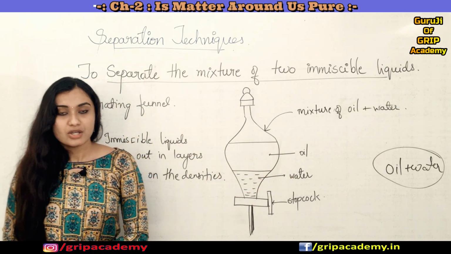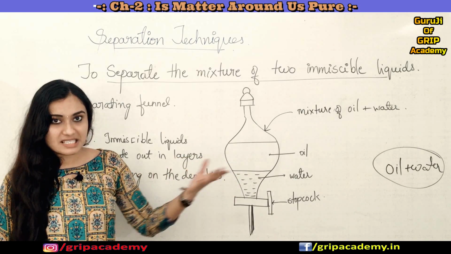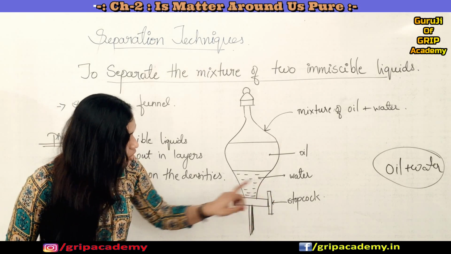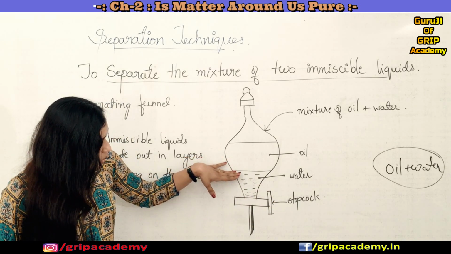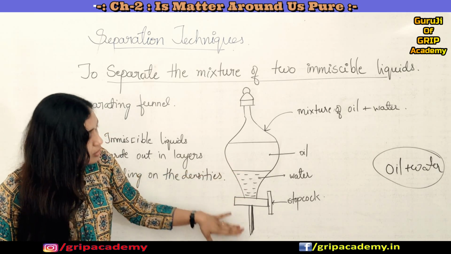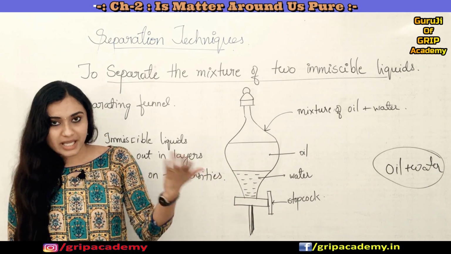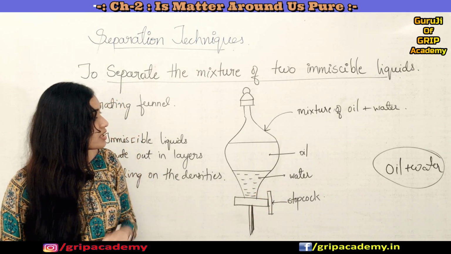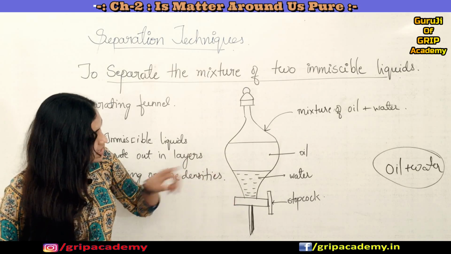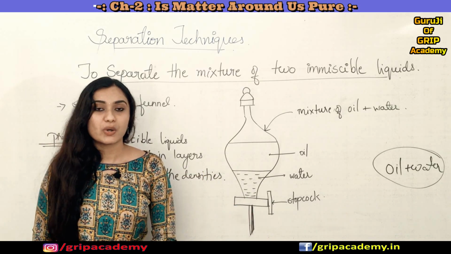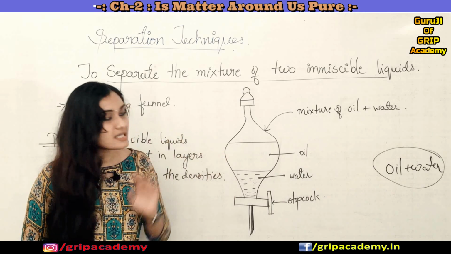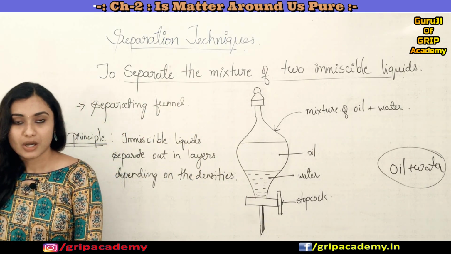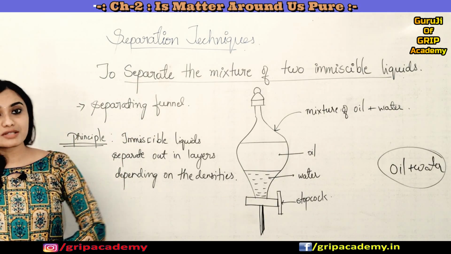So now how can you separate these two? It is easy, right, because the different layers are already formed. Just open the top cork, and allow the water to move out from this separating funnel. You can collect it in a beaker, and then you close the stop cork when the oil layer reaches the end of the funnel. This is how you can easily separate oil from water, from immiscible liquids. Hope you understood this about the separating funnel.